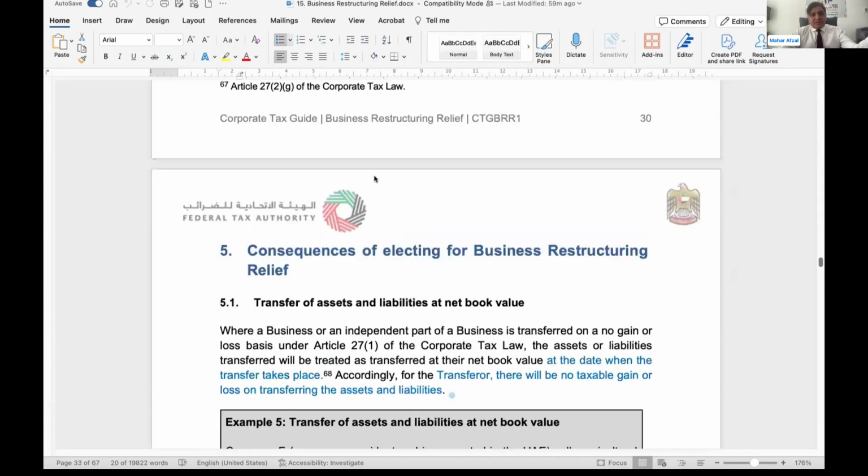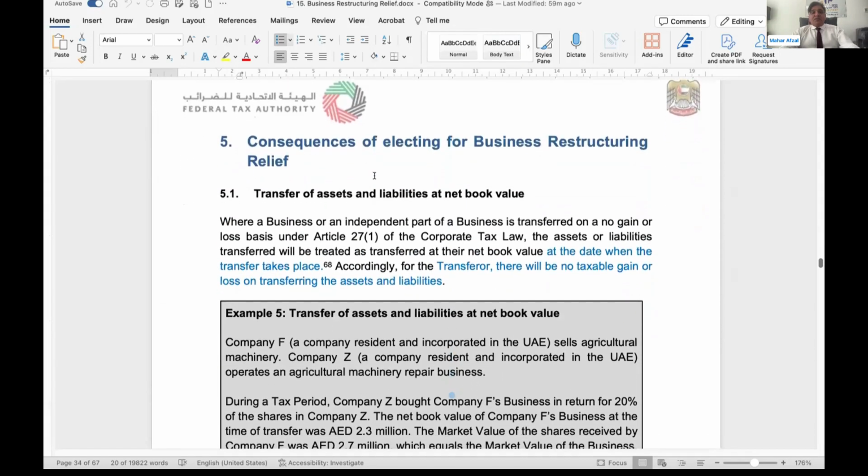Valid commercial reason, yes. Now the consequences of electing for small business relief. We have already discussed so many times. This business restructuring relief is an optional tool. This is not compulsory. If you're not opting for business restructuring relief, you cannot enjoy the benefits of business restructuring relief. So if you have opted for this and all the related conditions are satisfied, then you need to transfer the asset and liability at the book value, not at the market value.